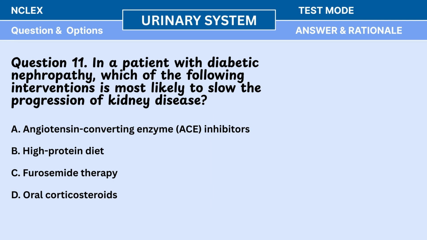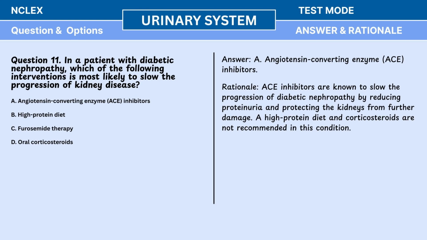Question 11. In a patient with diabetic nephropathy, which of the following interventions is most likely to slow the progression of kidney disease? A. Angiotensin-converting enzyme (ACE) inhibitors. B. High-protein diet. C. Furosemide therapy. D. Oral corticosteroids. Answer: A. ACE inhibitors. Rationale: ACE inhibitors are known to slow the progression of diabetic nephropathy by reducing proteinuria and protecting the kidneys from further damage. A high-protein diet and corticosteroids are not recommended in this condition.